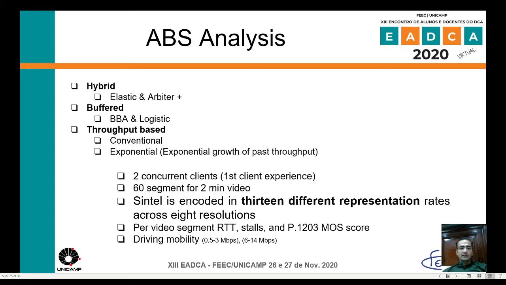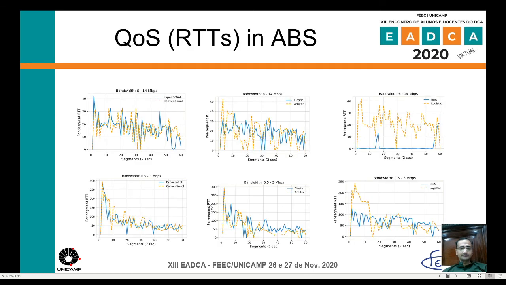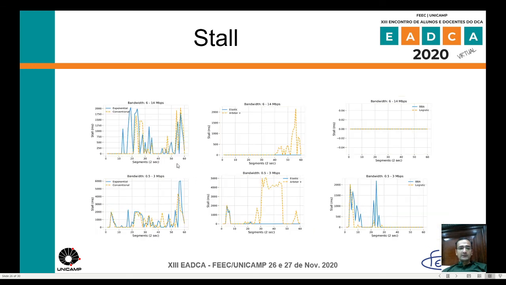We use two concurrent clients, and the first experiment shows 60 segments for a 2-minute video. We used the Synta video, and per video segment we show RTT, stalls, and the P.1203 MOS score. We use the driving mobility case, 0.5 to 3 Mbps and 6 to 14 Mbps. First we have QoS RTTs in ABS. We can see that only Logistic experiences higher RTT in the case of 6 to 14 Mbps and also in the case of 0.5 to 3 Mbps, and all other algorithms behave similarly. Then we have stalls, and we can see only Arbiter experiences more stalls as compared to other algorithms.